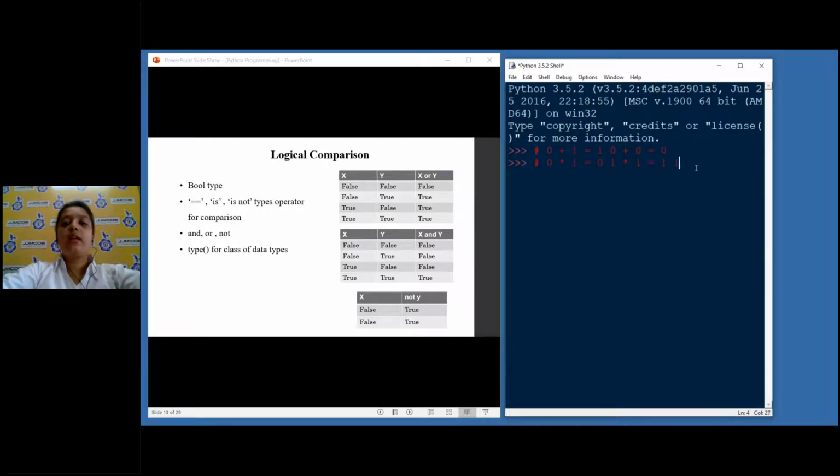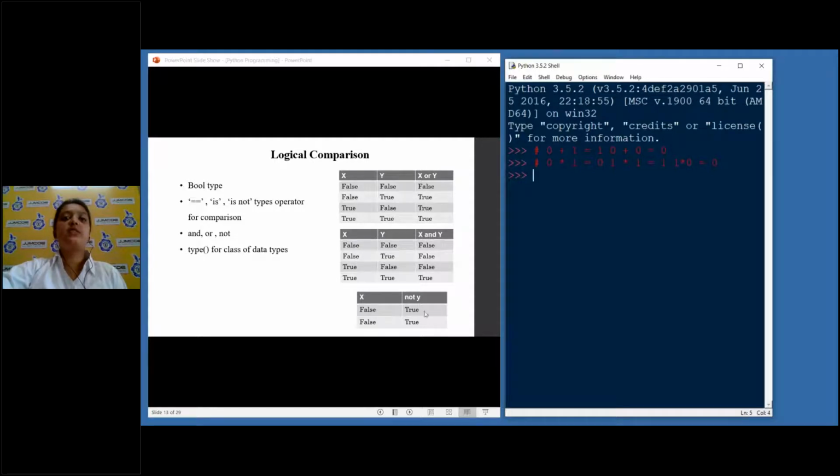Again, if I do 1 into 0, I get 0. So this is what you can remember. Even if it's getting complicated, there's nothing to worry about, this will come by practice. I'm just trying to say that for simplicity's sake, OR can be considered as addition, and AND can be considered as multiplication.